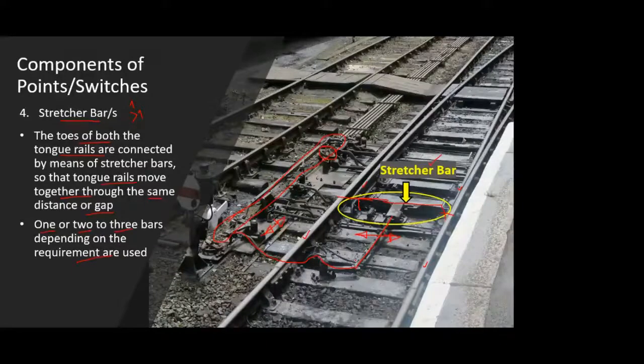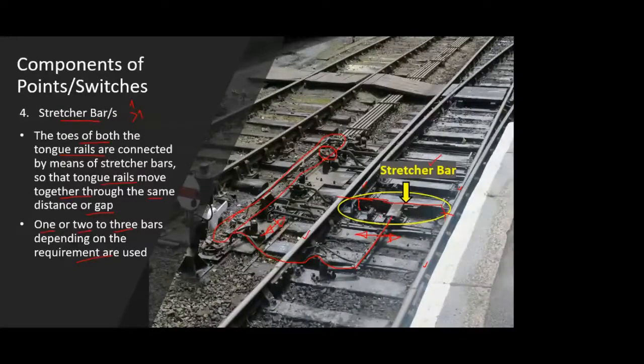In case of a smaller section where the movement of the tongue rail happens only a few times in a whole year or a month, in that case a single stretcher bar will also do. So as you can see in this case, you have only a single stretcher bar. Single stretcher bar that is highlighted.